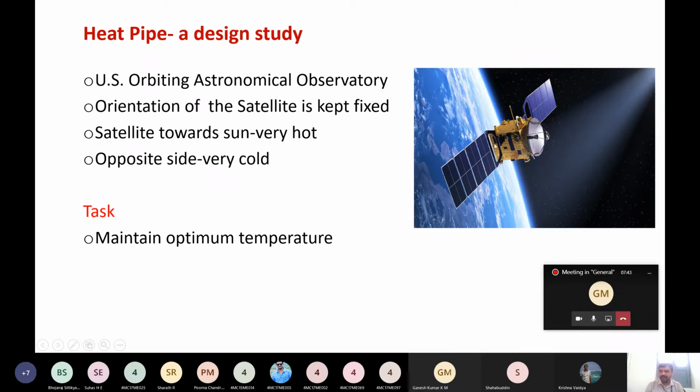So what are the possible ways in which you can overcome this problem? You have to transfer heat, circulate the heat throughout the entire satellite, so that the heat will be distributed, the temperature can be reduced, and the temperature is the same throughout the satellite. What are the possible solutions for this problem?